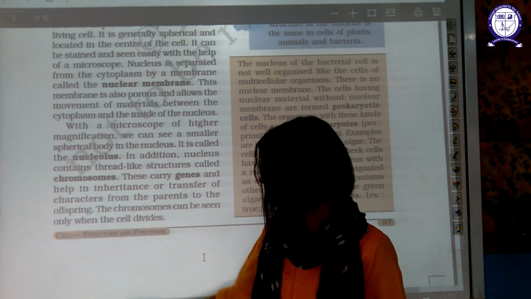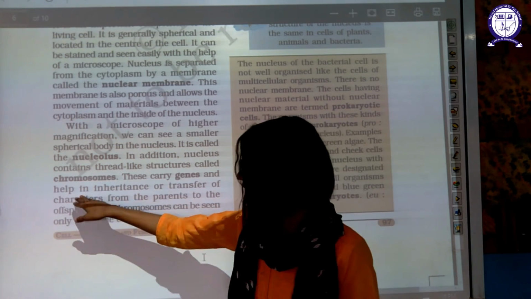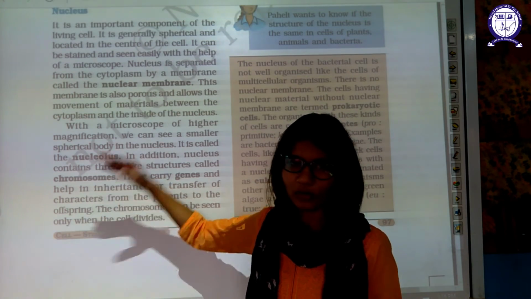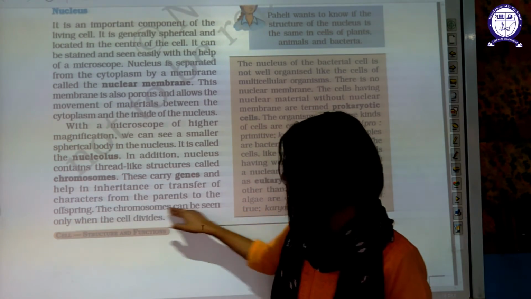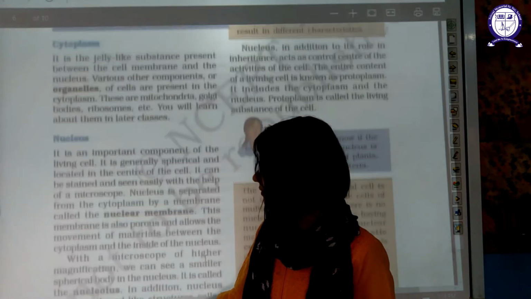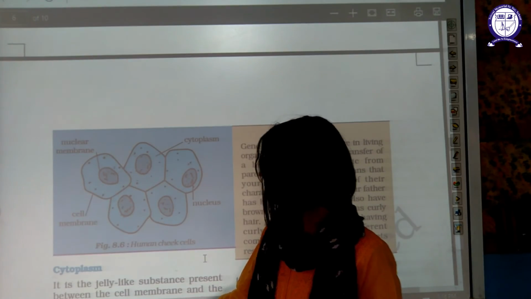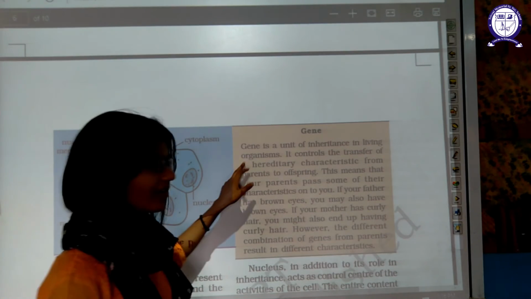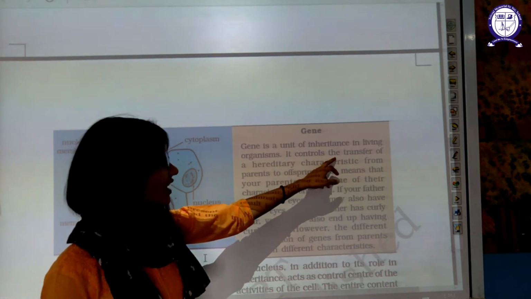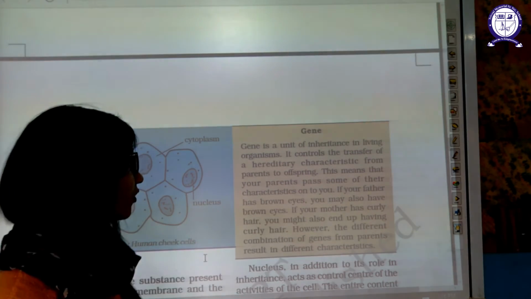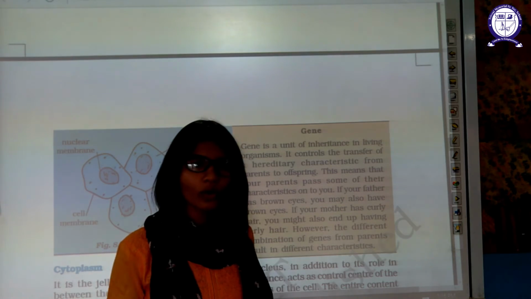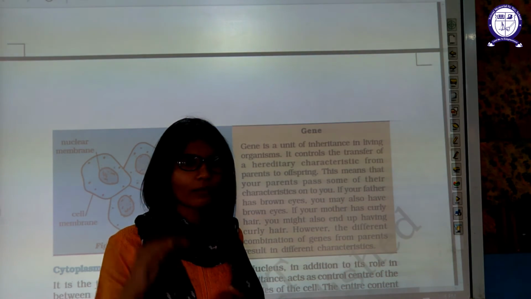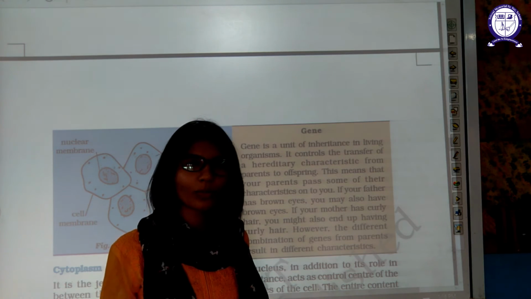Now, the genes and inheritance: the transfer of characters from parents to offspring. Chromosomes can be seen when the cell divides. Now, what are genes? Genes are a unit of inheritance in living organisms. They control the transfer of hereditary characters from parents to offspring. Why do you look like your parents? Why do your eyes look like your parents' eyes? Why does your height match with either your father or your mother?